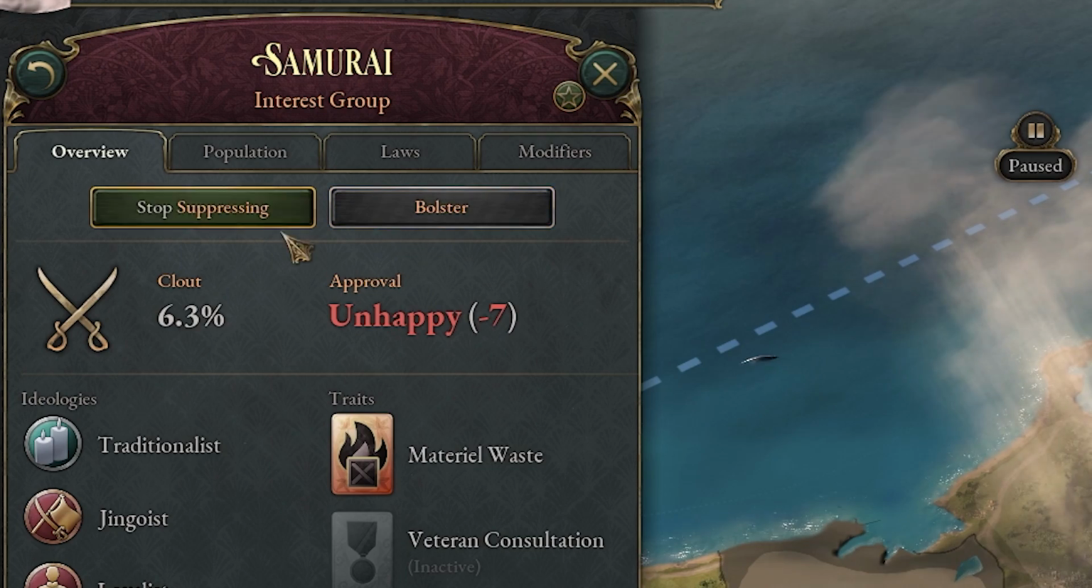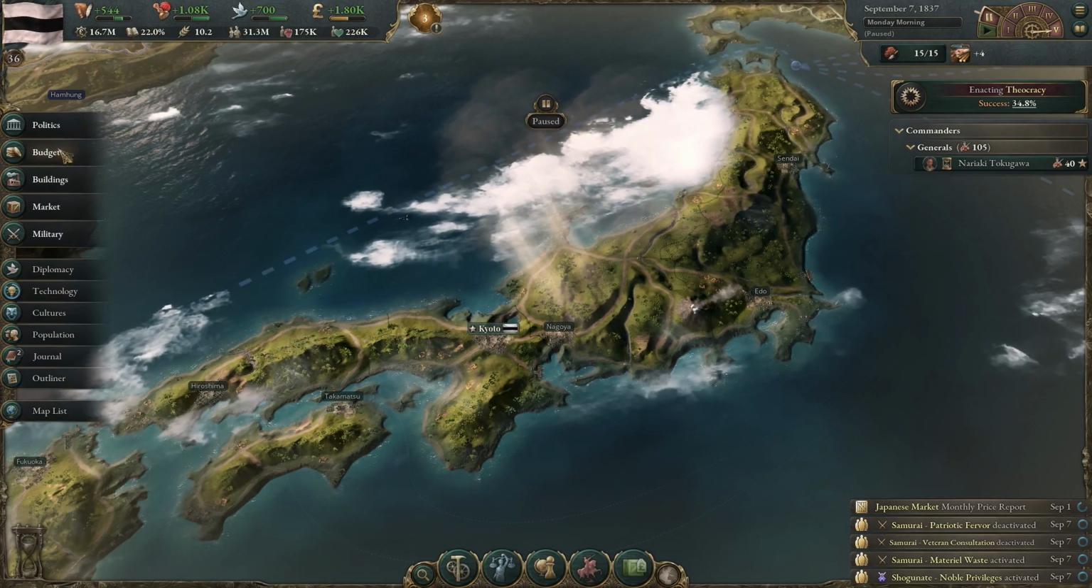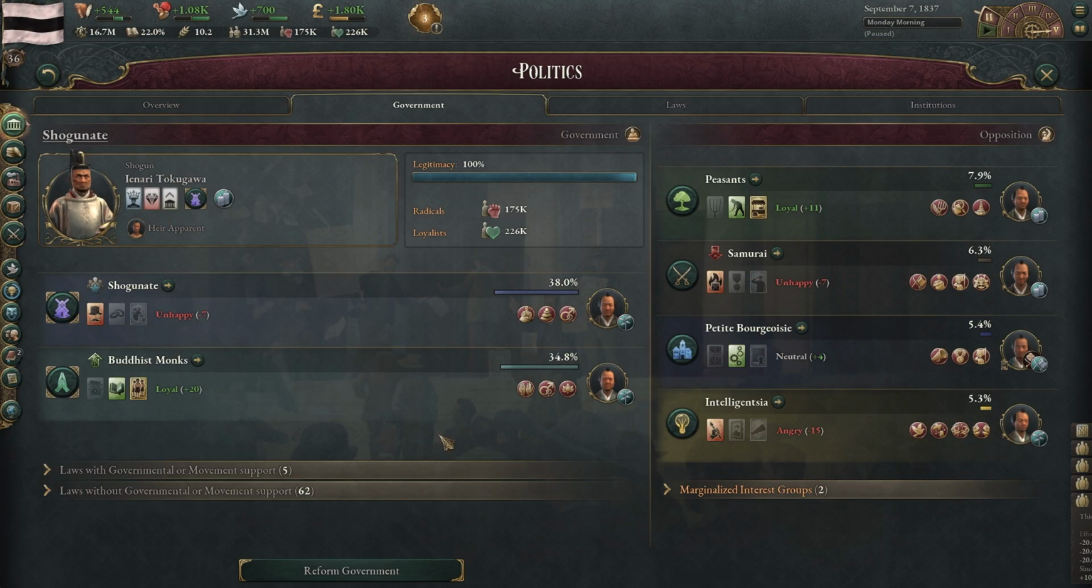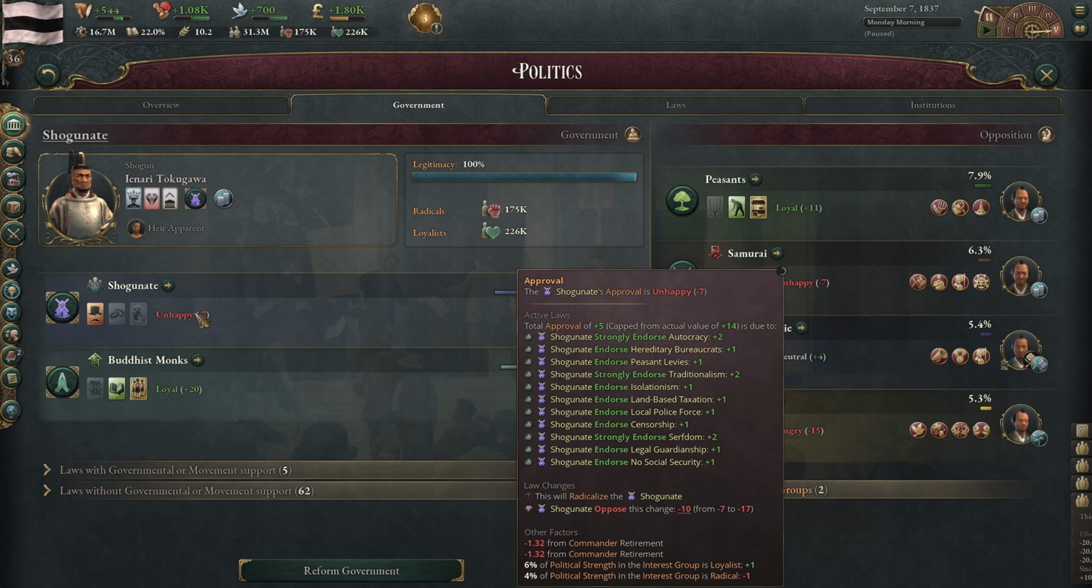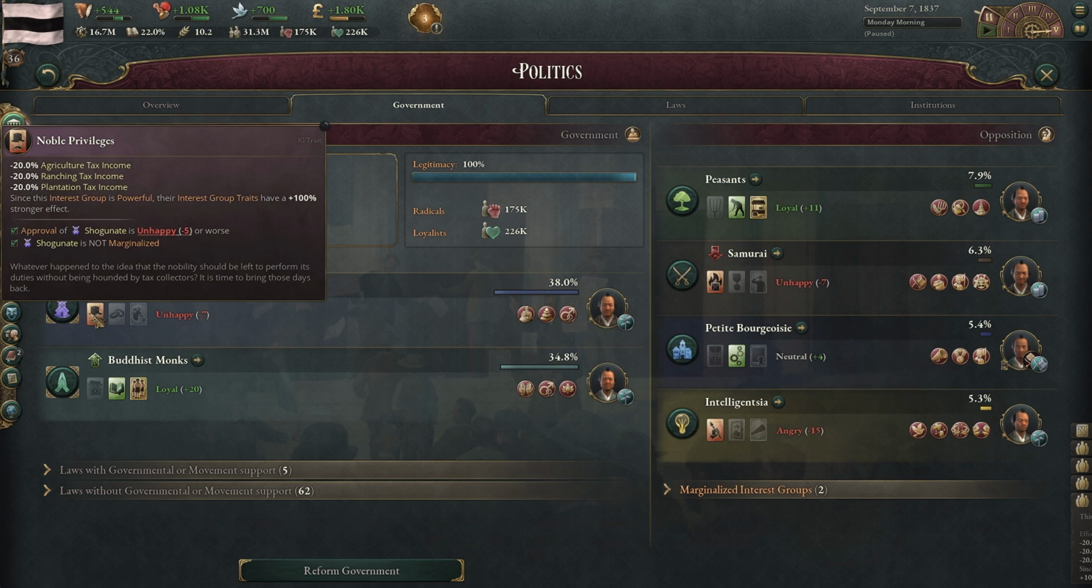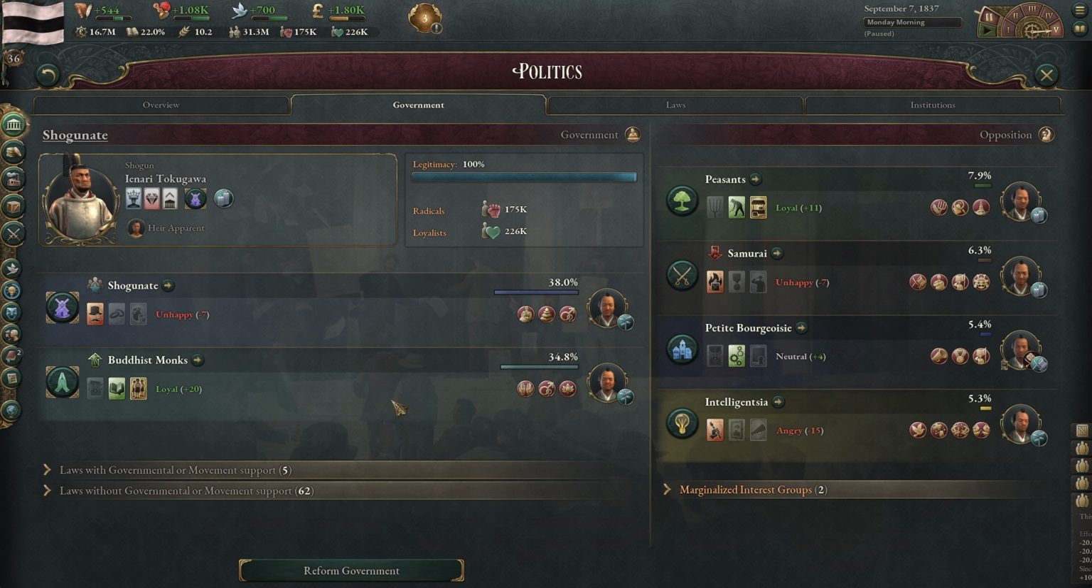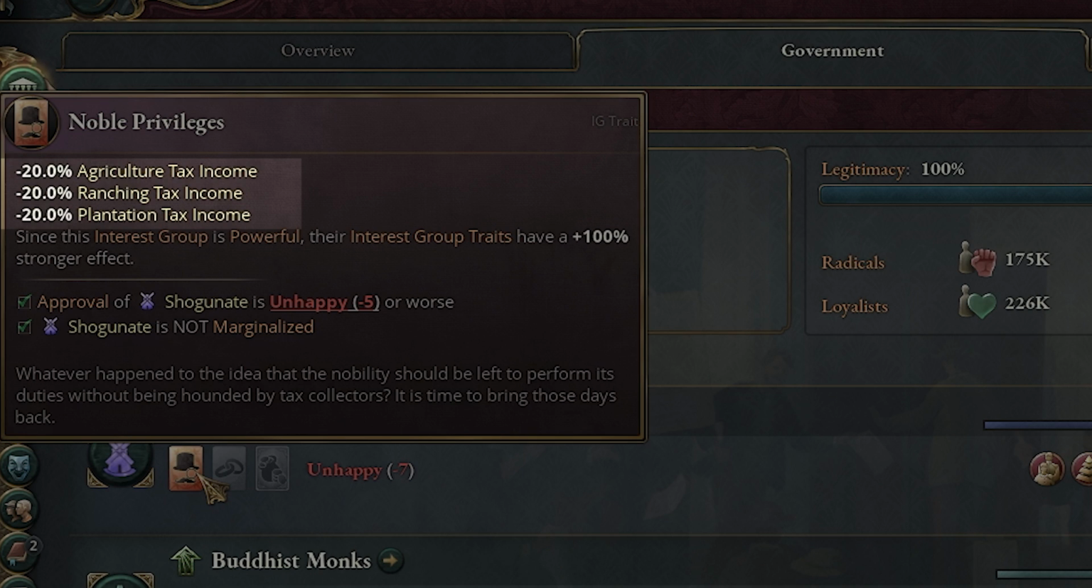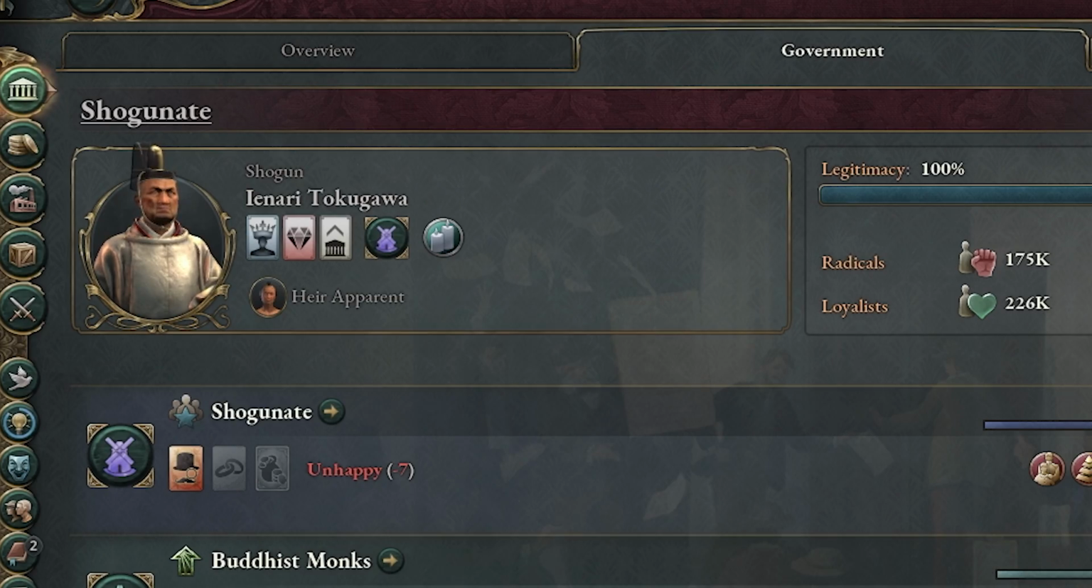We're going to go to the samurai. We're going to also suppress them. They're not happy. So it's okay. I think it's good for us to suppress them. The shogunate are also not happy, which is not really great, but we'll see. We're going to lose some money here. That's okay, because we got the negative of -20% kind of across the board of our tax income. But I think we're going to make it through it.